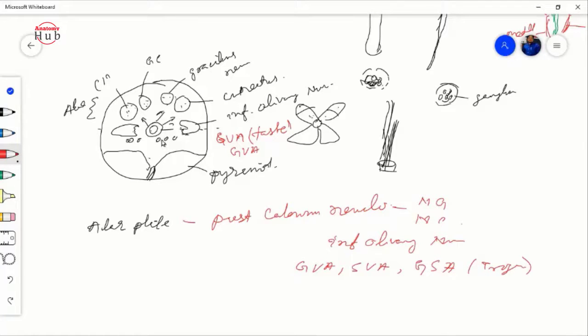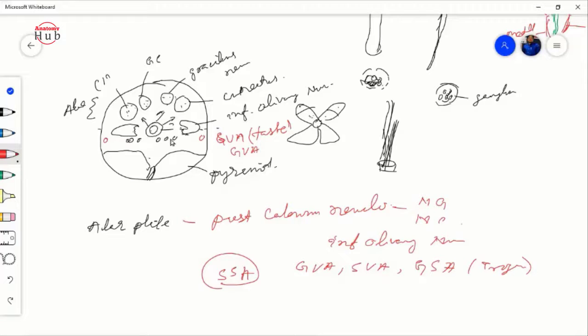Now after that, most laterally you will find two small nuclei known as your special somatic afferent, which is for your vestibulocochlear area, from the ear. So there will be the vestibular nucleus and the cochlear nucleus, along with the general visceral afferent, special visceral afferent, and general somatic afferent.